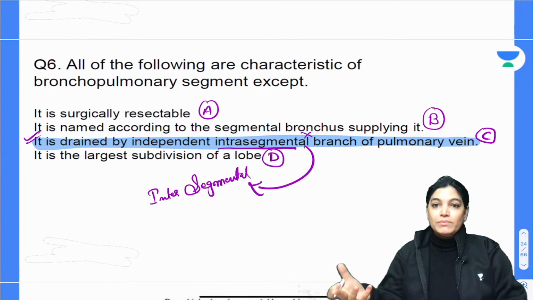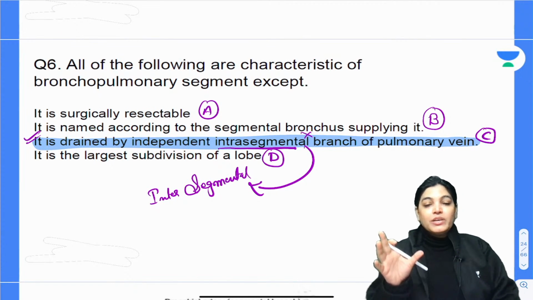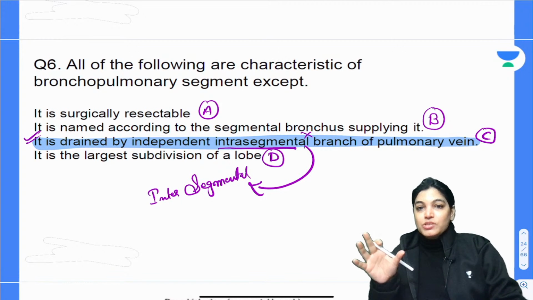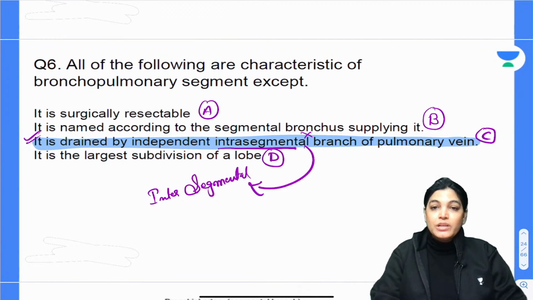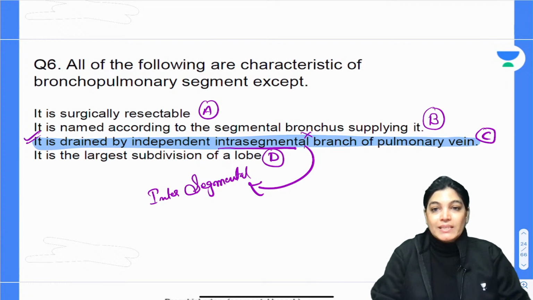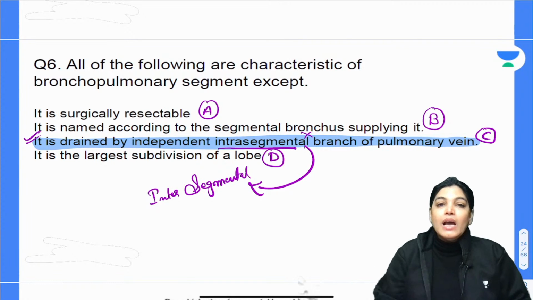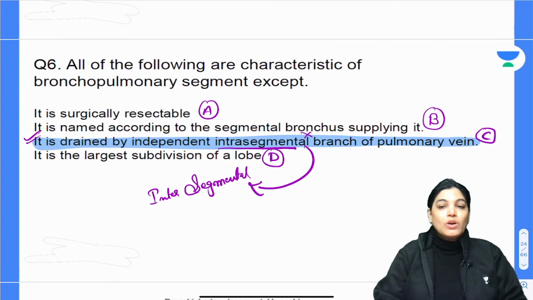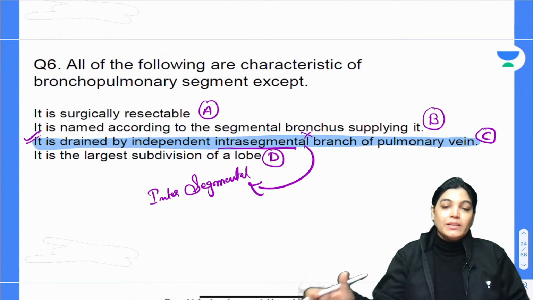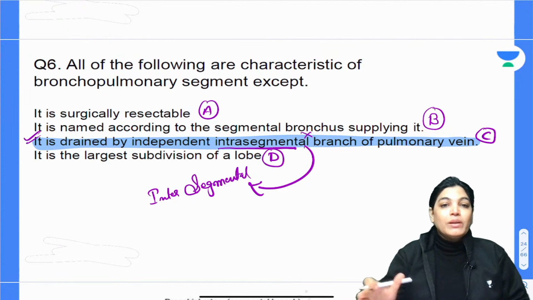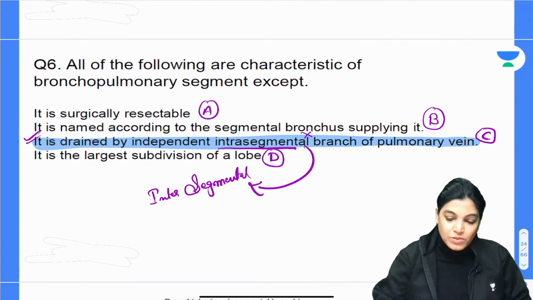Inside the bronchopulmonary segment, which is the wedge-shaped structural and functional unit of the lung having an apex and a basal part, the apex is towards the hilum of the lung. It has intrasegmental drainage by branches of the pulmonary artery, bronchial artery, bronchus and so on. But the tributary of the pulmonary vein is not intrasegmental, it is intersegmental. So, Tejashri is absolutely right.